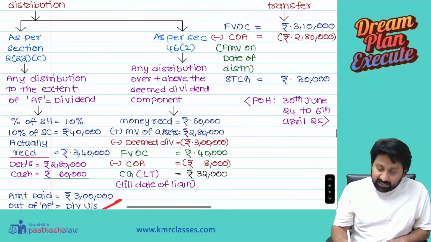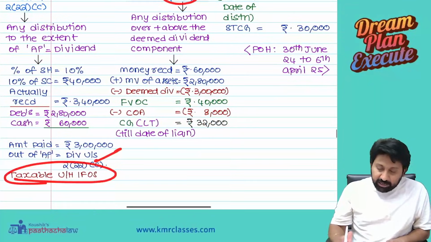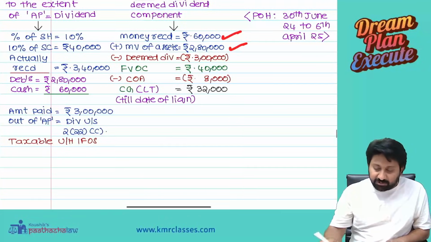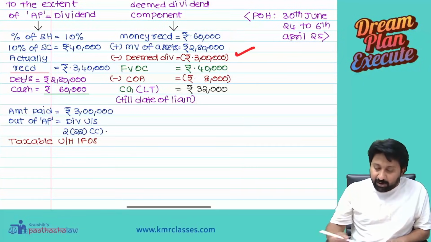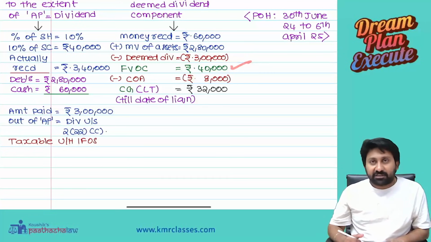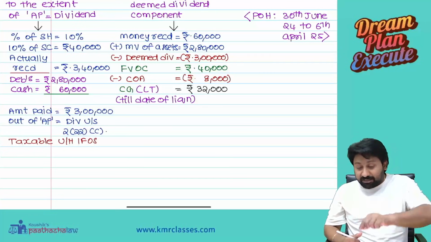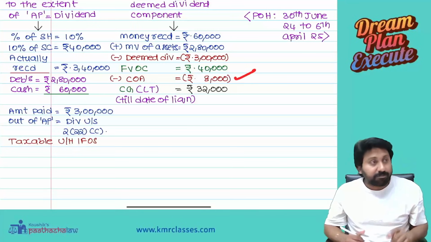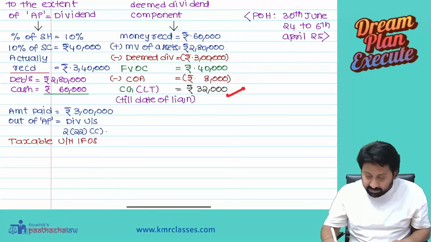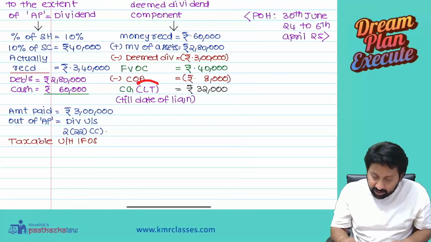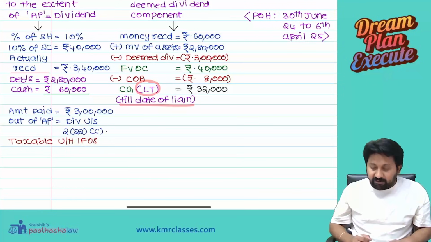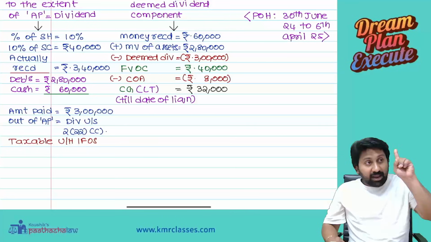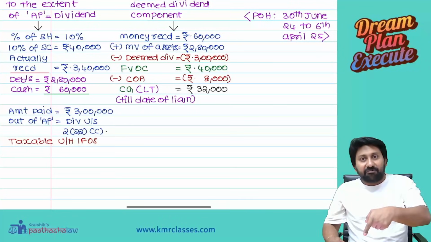Next, as per section 46(2), any distribution over and above the deemed dividend component: money received is 60,000 plus other assets of 2,80,000, minus deemed dividend, full value of consideration 4,40,000. But this 40,000, I did not get free, na? I invested 8,000 rupees in the shares. So the balance will be taxable. This will be long term. Till the date of liquidation you have to take. This will be long term because you purchased in 2004 and the liquidation happened in 2024.